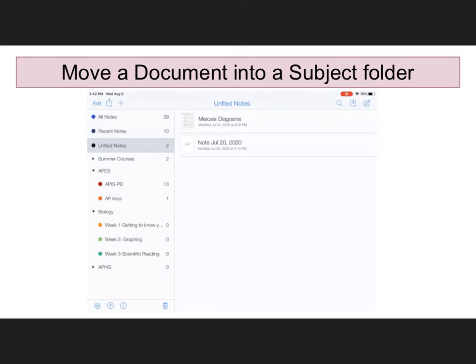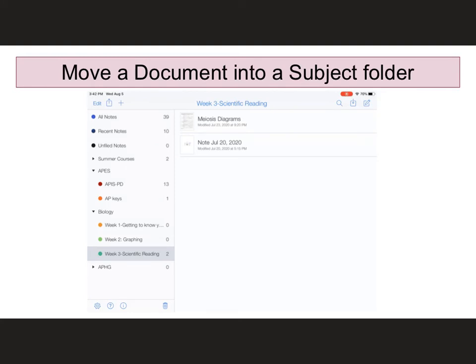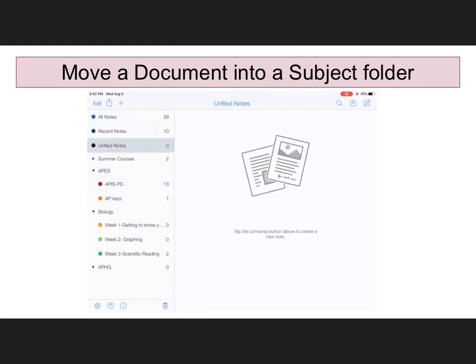So I'm going to take my meiosis diagrams, and again, I'm making it mobile, and I'm going to move it into scientific reading. And I can see that it is embedded there. And the last one, my note for July 20th, I'm going to move that into scientific reading as well. So I now have 2 documents there, right? So 2 documents that are in scientific reading, and I have 1 in my AP keys, and now I have none in my unfiled notes.